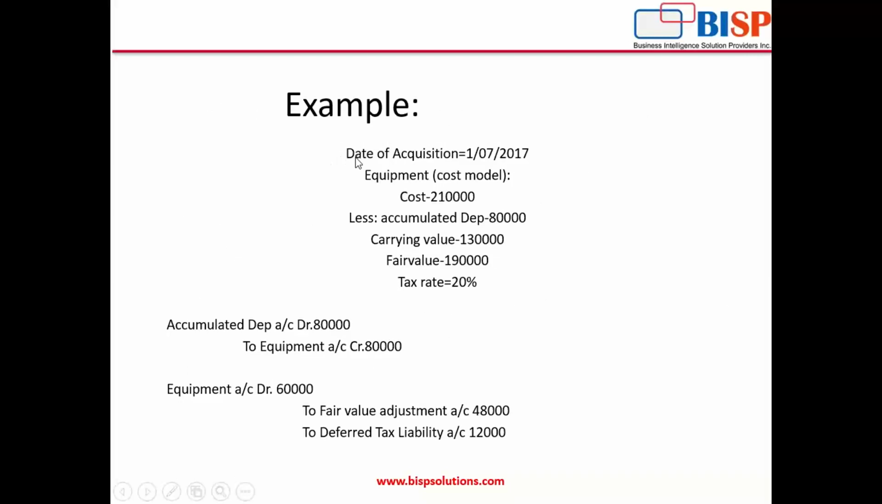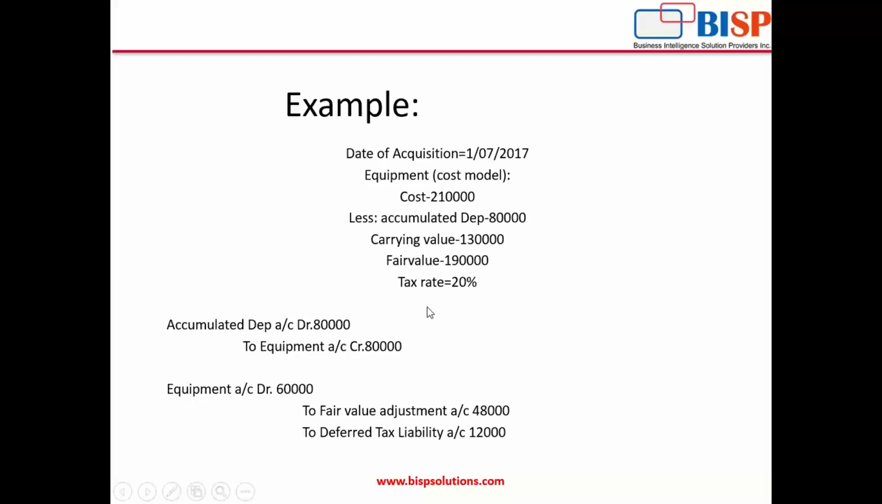Now let's see one example. The date of the acquisition is 1st July 2017. Equipment cost is 2,10,000. We less that accumulated depreciation 80,000. So the carrying value will be 2,10,000 minus 80,000, that is 1,30,000, and the fair value of that asset is 1,90,000. It means 60,000 has been increased, and tax rate is given 20%. So here the asset value should be increased by the 60,000.